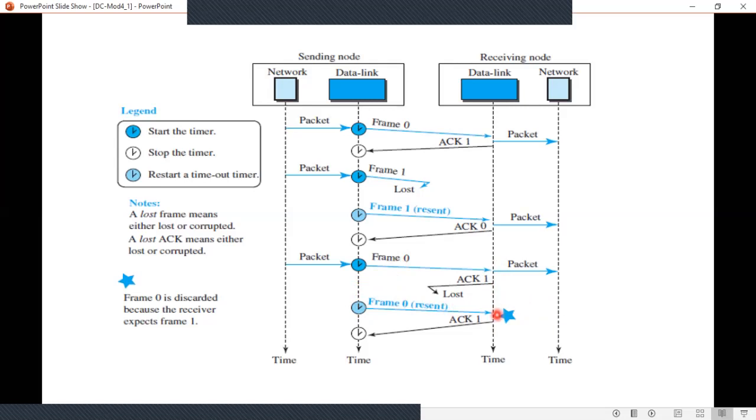It will just discard that frame and send the acknowledgement, that is, it sends acknowledgement 1 again. Before the timer expires, the sender receives the acknowledgement and the transmission is done smoothly. Okay, hope you understood the stop and wait protocol.